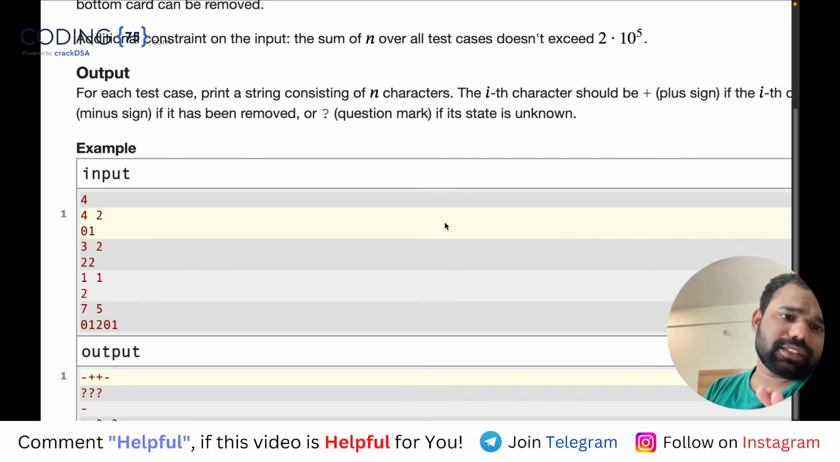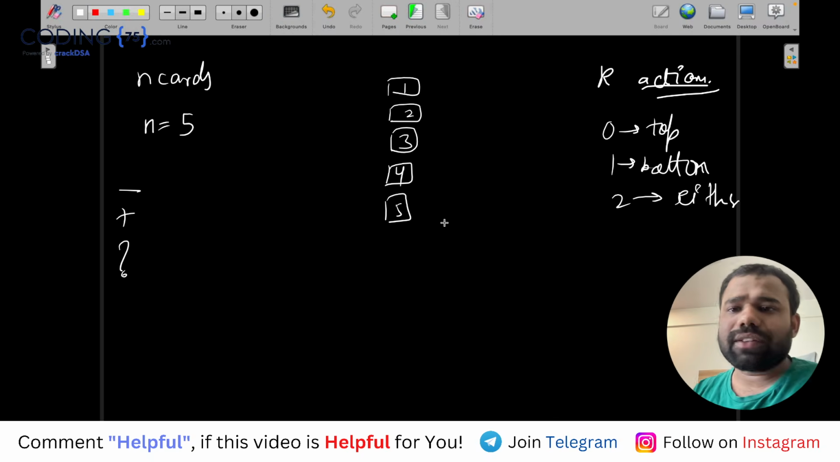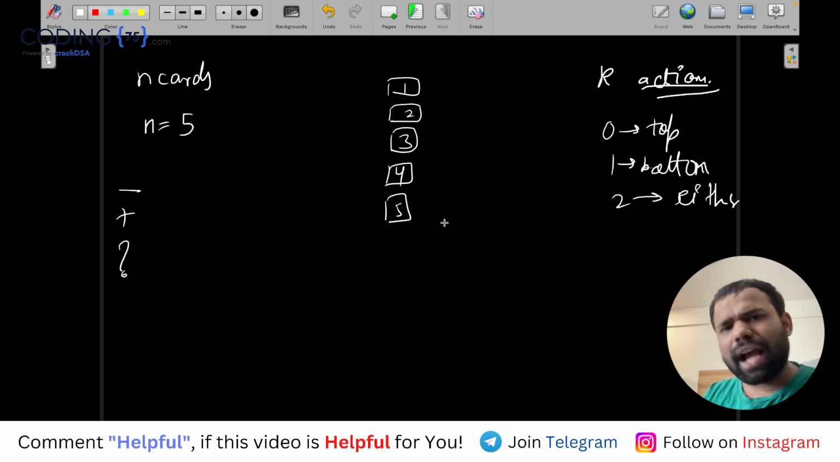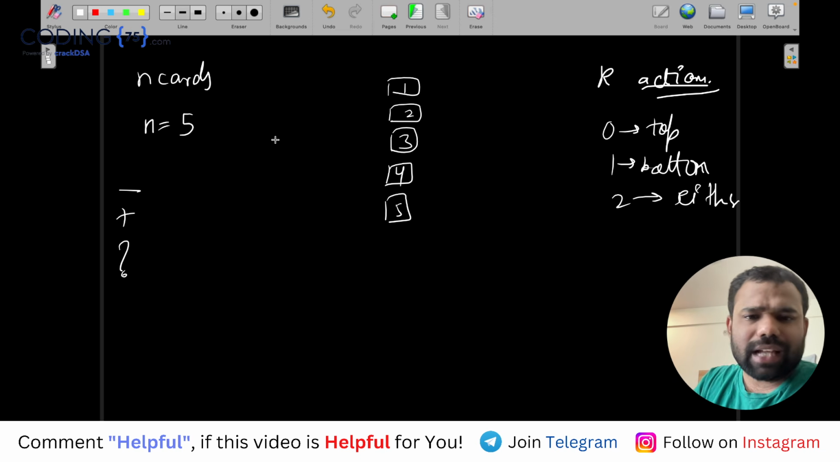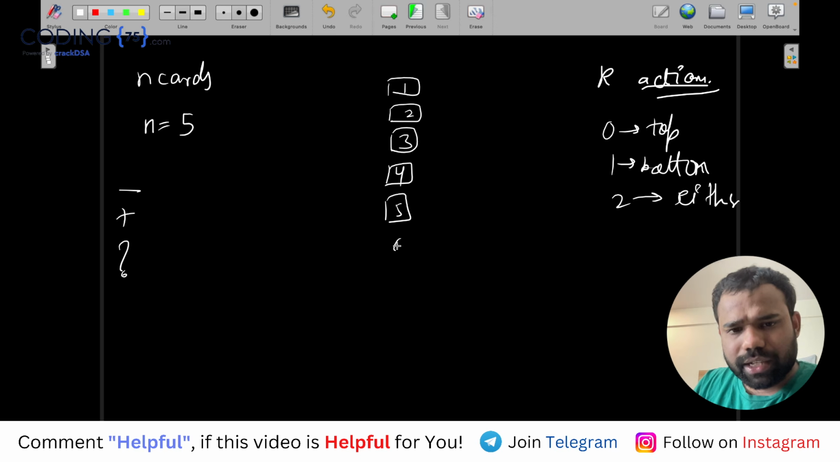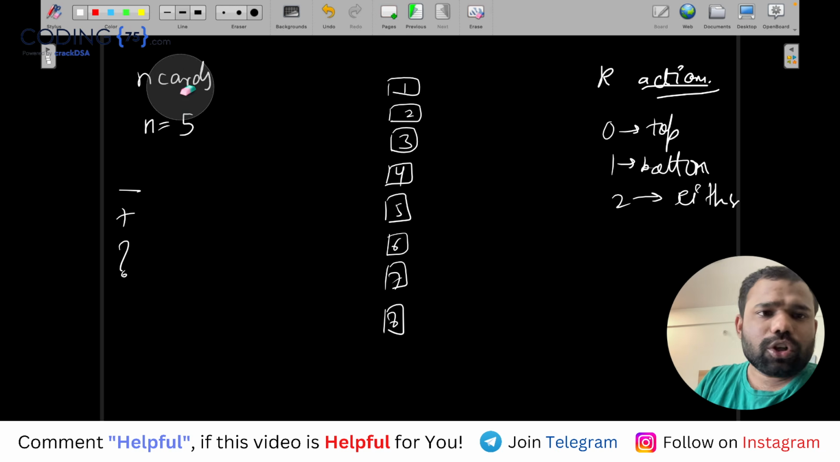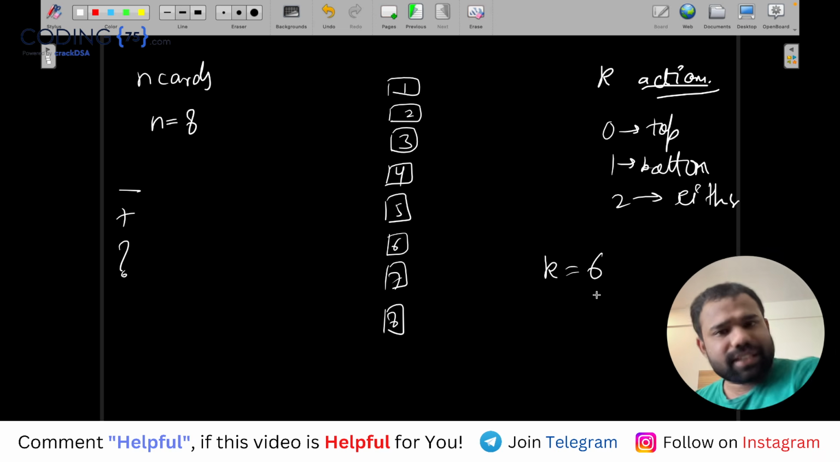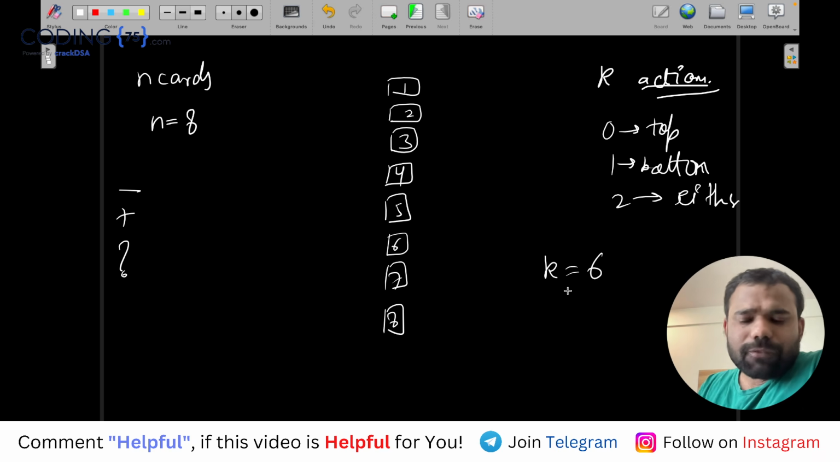Now how to find this? Now look guys, when we have those k actions, right? Through those k actions, we should first of all find how many top actions there are, how many bottom actions there are, and how many either actions there are. Okay. So let's say I will take a longer stack to help you explain. Let's say there are 8 cards. So if n is 8, let's say there are k operations, k is 6. Okay. So if k is 6, then what we have to do is, first of all, the corner case.